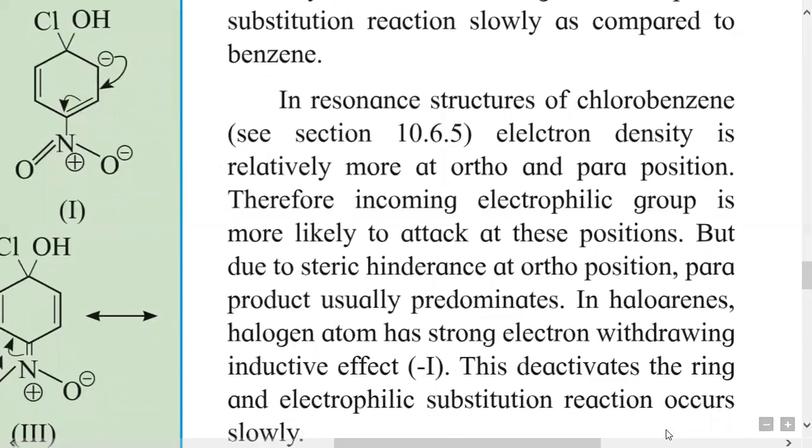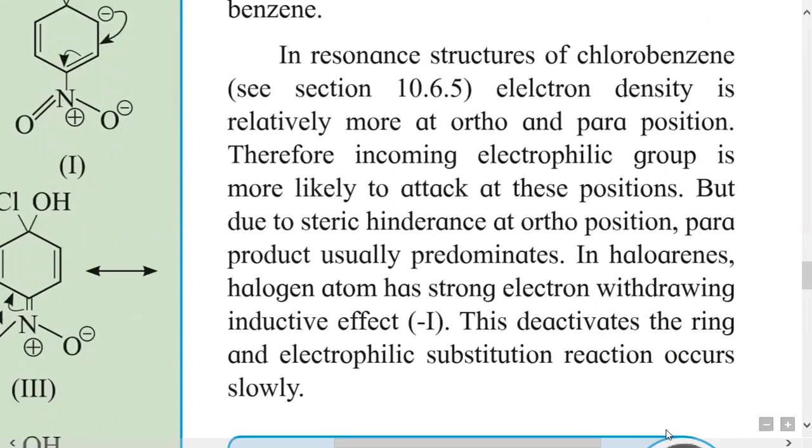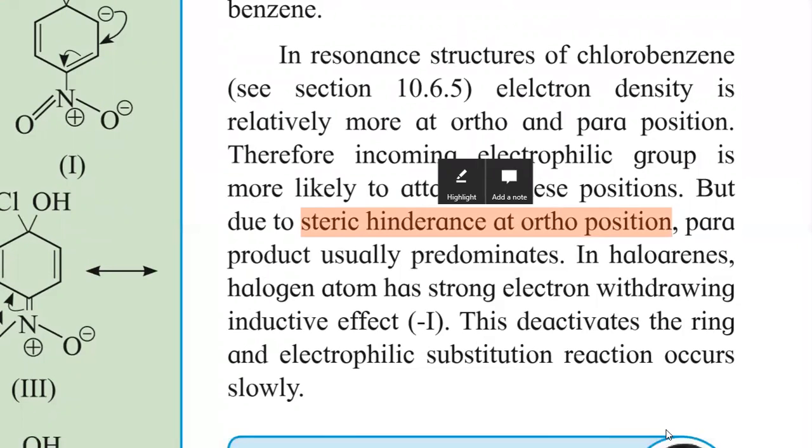Here the reason is the resonance structure of benzene, in which electron density is relatively more at the ortho position and para position. Therefore, the incoming electrophilic group attacks at the ortho and para positions, but due to steric hindrance, meaning the crowding effect at the ortho position, the para product usually predominates. It means the major product in this type of reaction is the para product because of less steric hindrance.